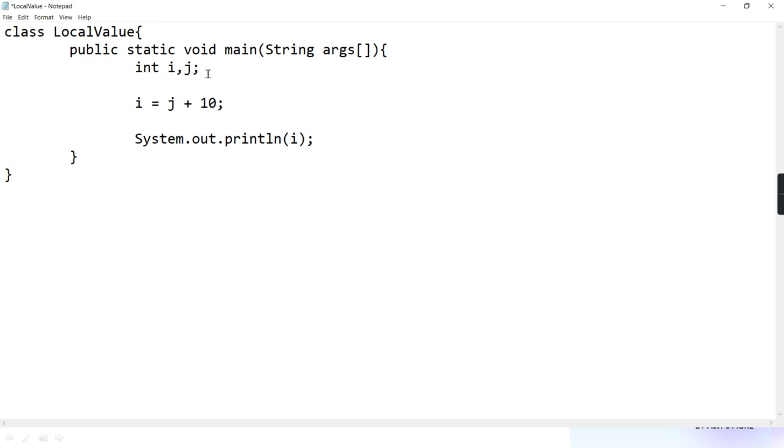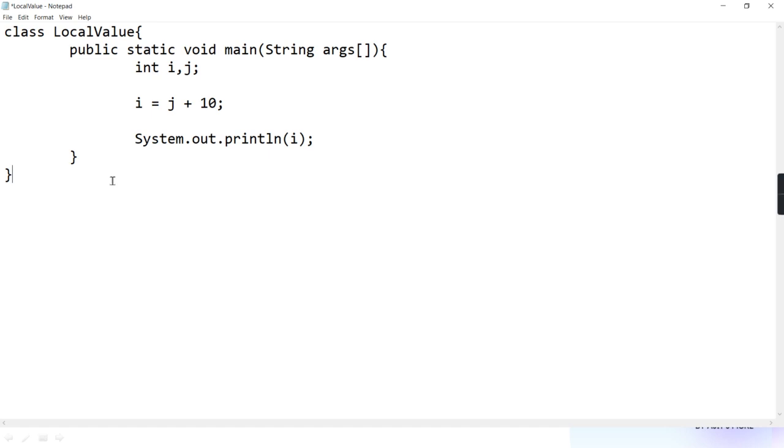Uninitialized. Uninitialized is as good as garbage, but Java literature uses the word uninitialized. Is that point clear? Local variables, if not given any explicit initial value, will remain uninitialized.